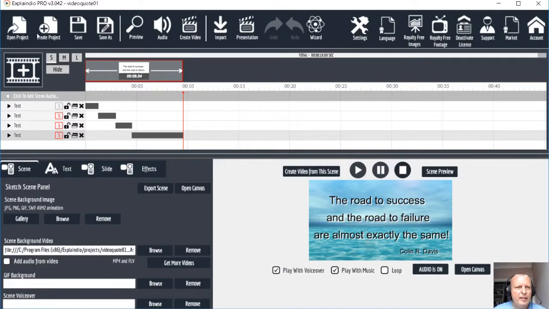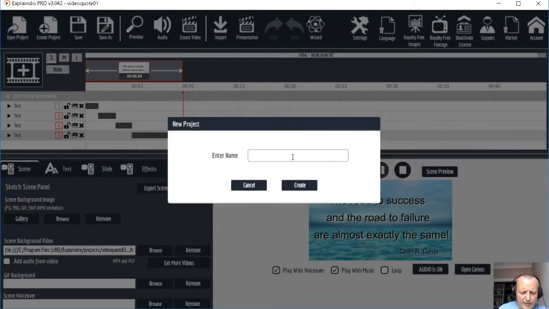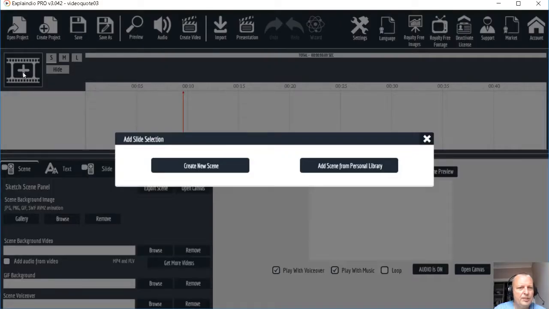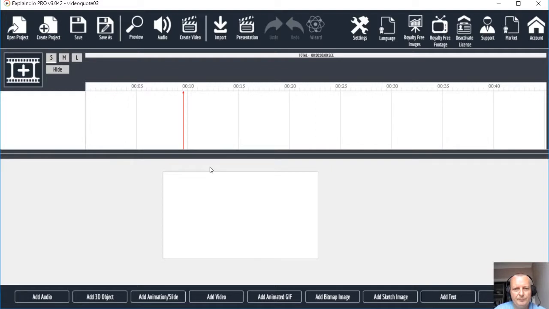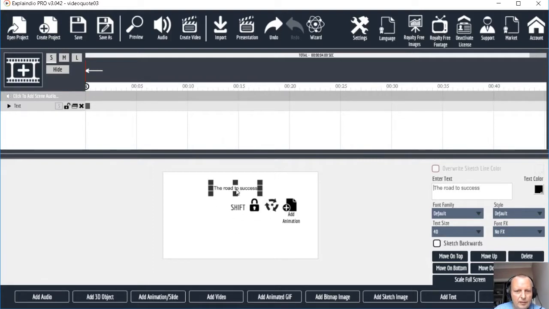In Explaindio, I want to create a new project, and I don't need to save the old one. Let's call it video quote 03 because I had a couple more goes at this earlier. And I'm going to click here plus, which is to create a new scene. Click that, and this is the scene here. This is the image background. Let's add some text first of all. Click add text, and I'm going to Control V to paste the one I just copied from the website.